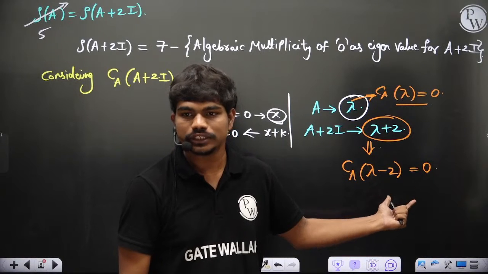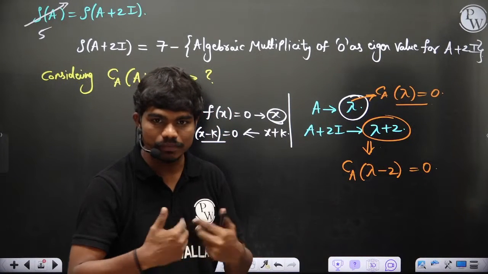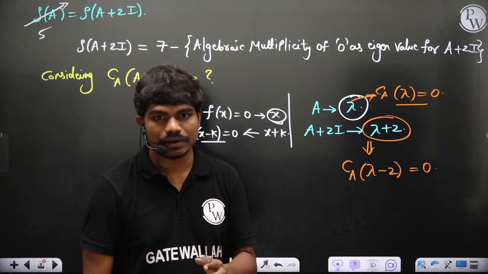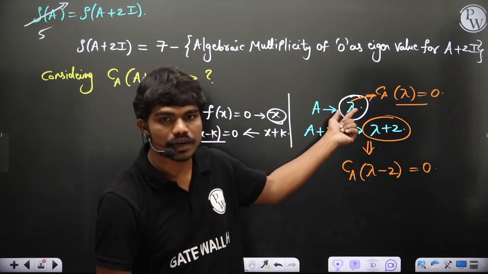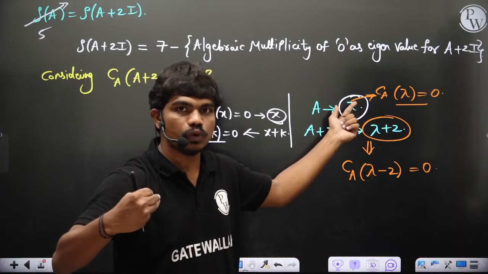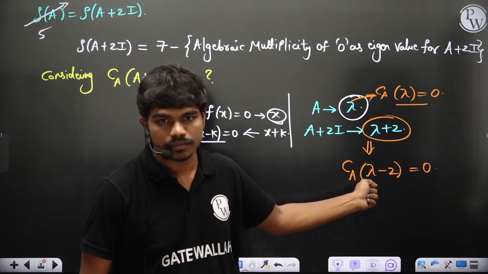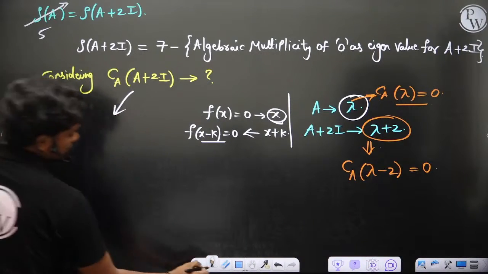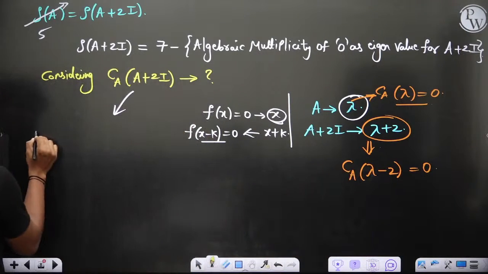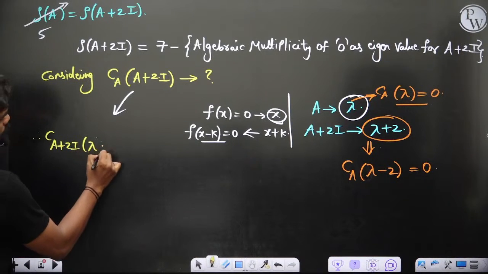Is this clear to each and every one of you? Please type in the chat box. If there is any ambiguity, please let me know. What I am telling you is, if you solve this equation CA of lambda equal to 0, the solutions are lambda. Now if you want to form an equation whose roots are lambda plus 2, this is what the equation is. Correct?